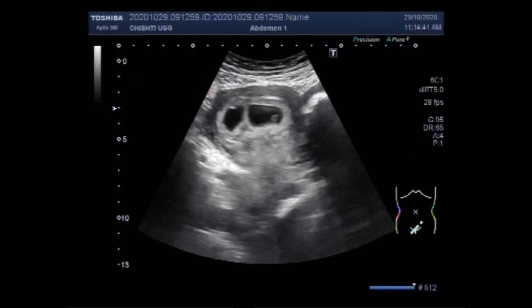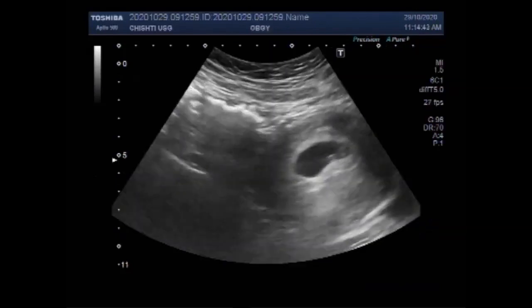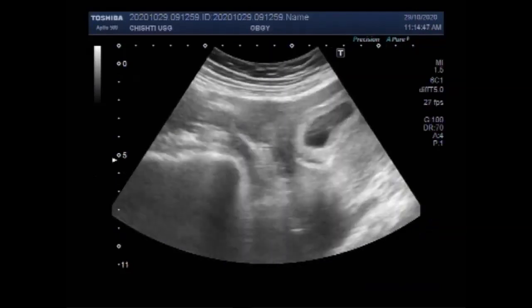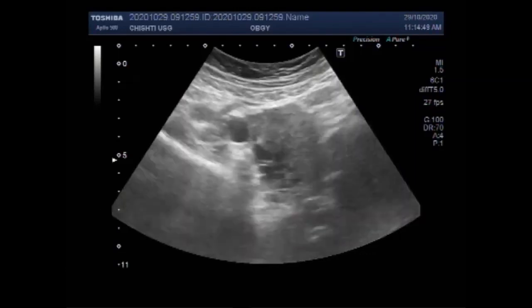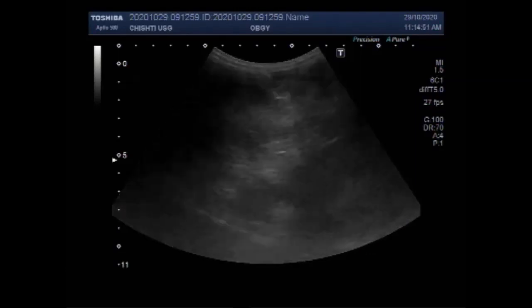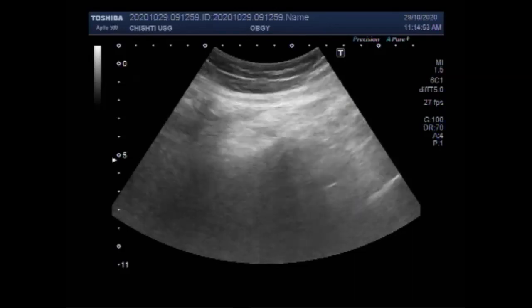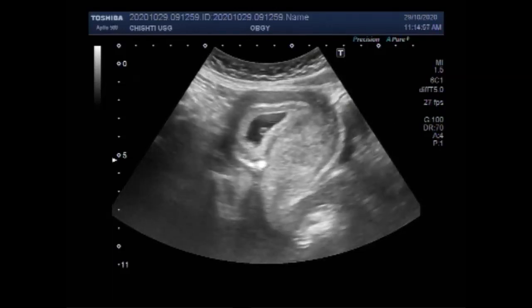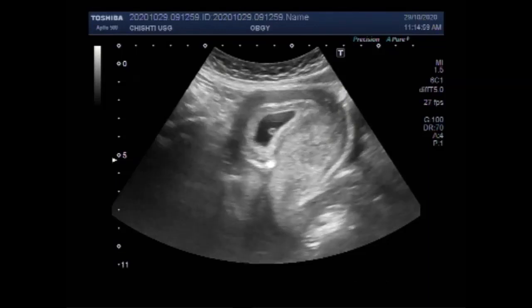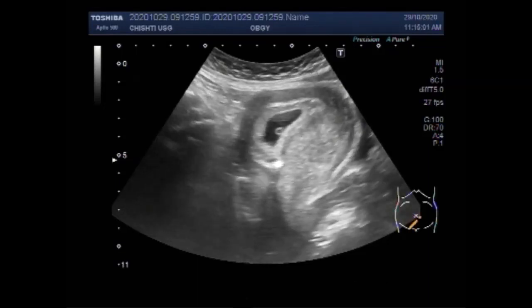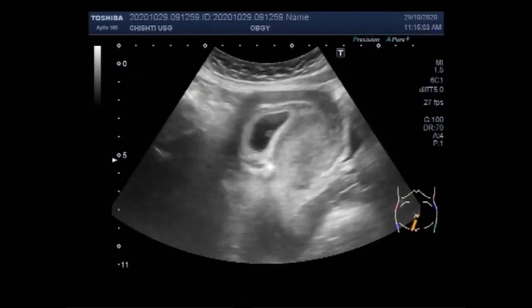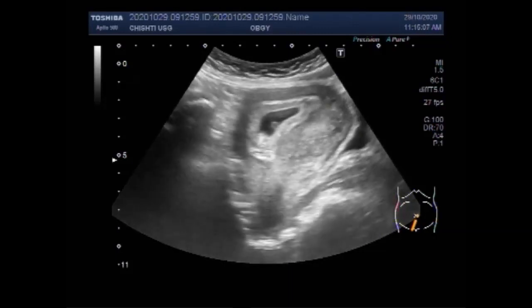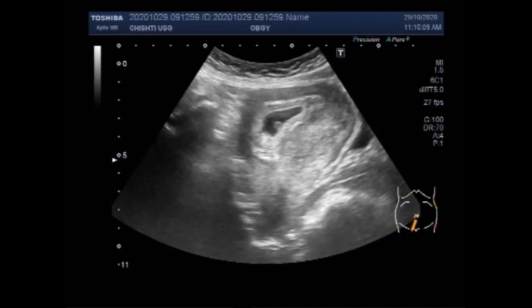This ultrasound video shows an early first trimester twin pregnancy. You can see the uterus having a gestation sac in the distal portion of the uterine cavity, and a tiny umbilical vesicle is visible. You can see the tiny umbilical vesicle.